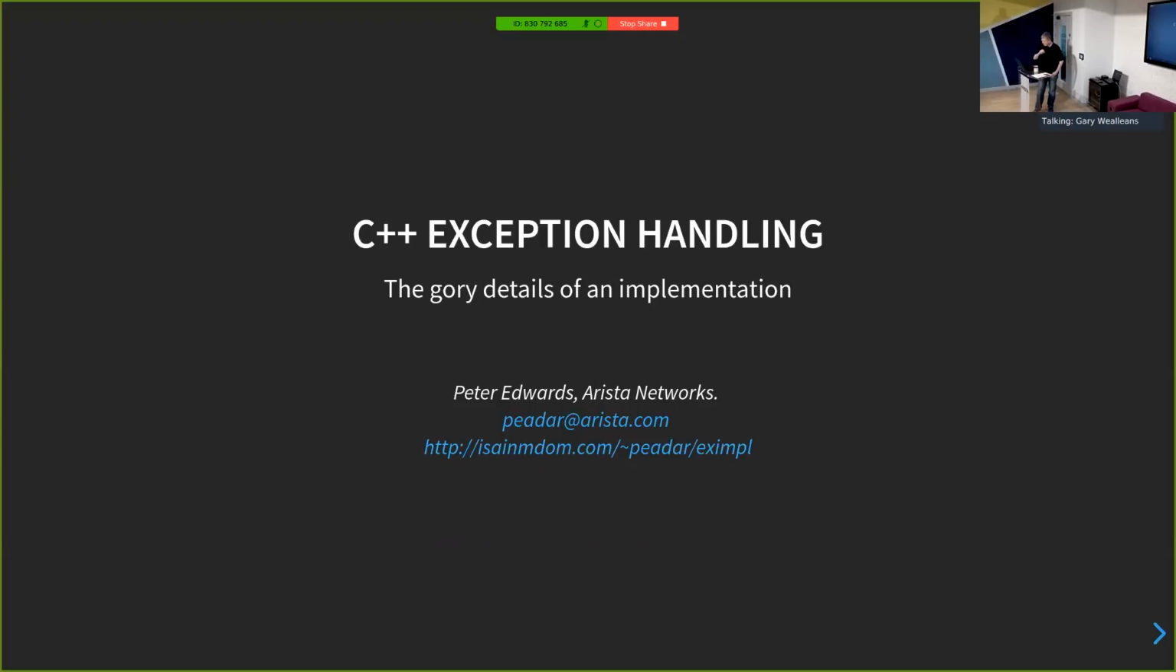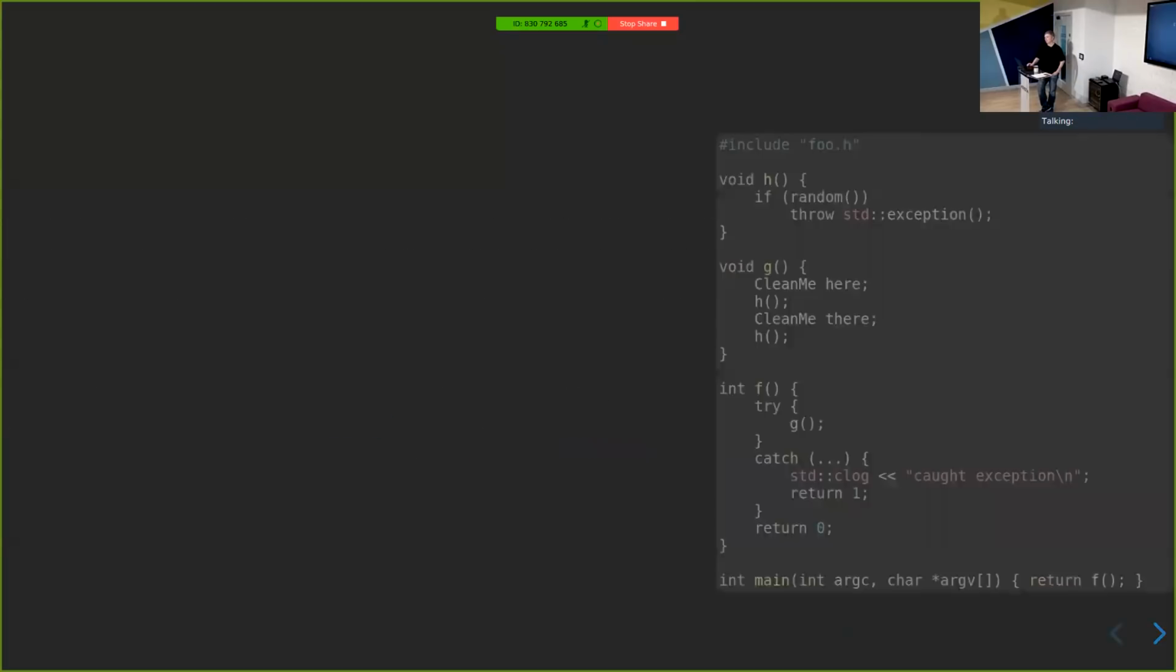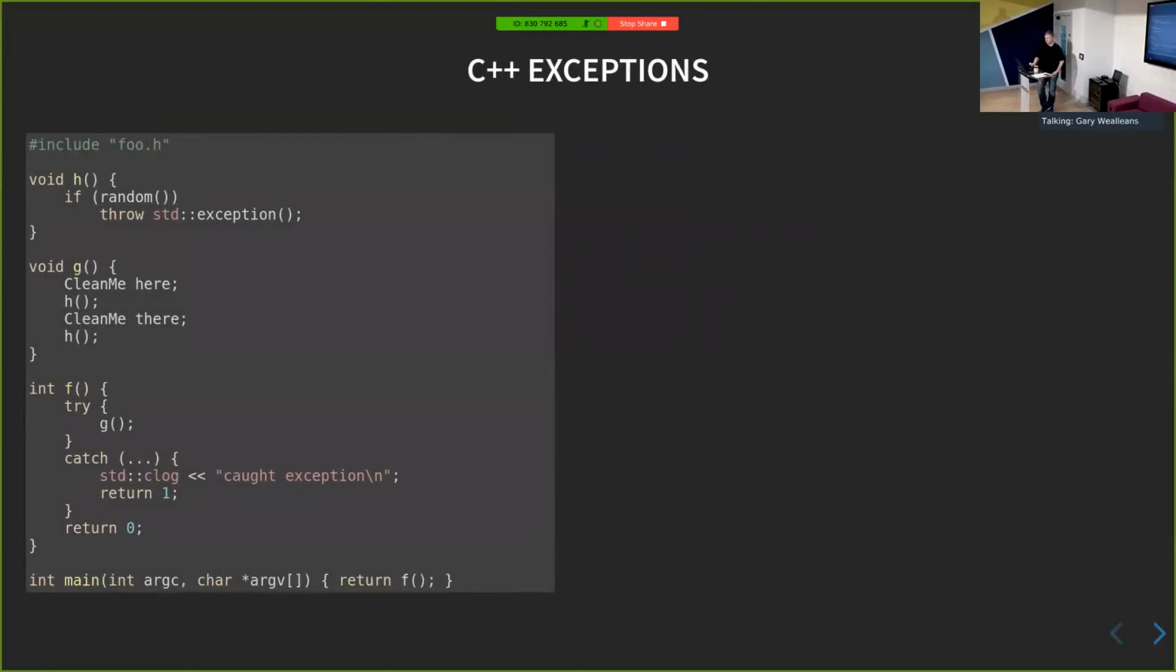So just to get started, I'm going to talk about exception handling, which is probably something that most people that write C++ have some sort of awareness of. This is my basic example program that has a function main that calls a function f, that calls a function g, that calls a function h. The h function randomly throws an exception. F catches it, and then G is this innocent bystander in the middle. I refer to this code or variants of this code a bit through the